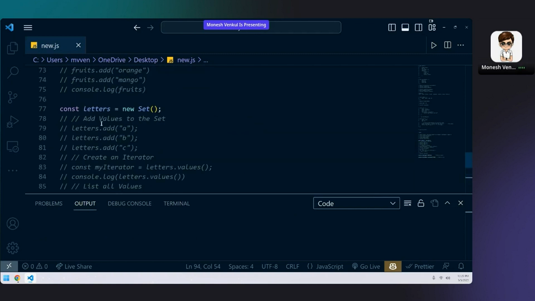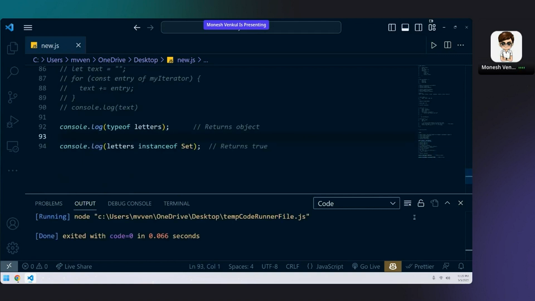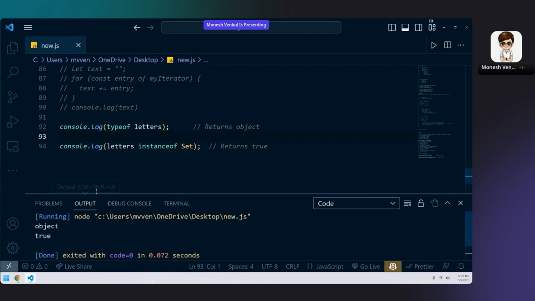So yeah, here letters is a set. You all agreed with it. When I run this code, see what happens. My typeof letters is object, but my letters instanceof Set is true. Can anyone tell me why?